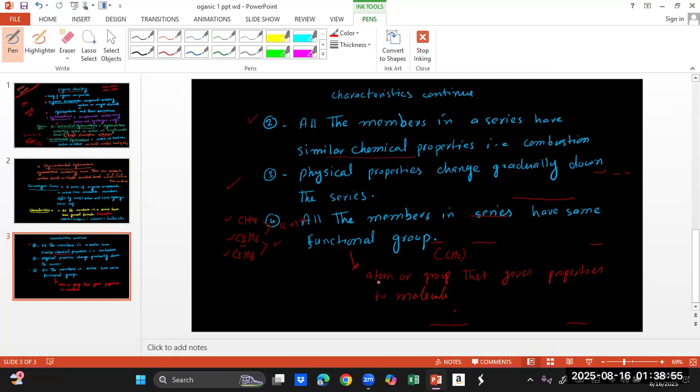For example, if there is a double bond, the reaction will be different. If there are all single bonds, the reaction will be different. If single bond, there will be substitution reactions. If double bond, there will be addition reactions. We will study these reactions in coming lessons. So it can be an atom or group of atoms that changes the properties of a molecule. If there is OH, it will become alcohol. If there is halogen, it will become alkyl halide, but the alkyl halide name will be taken in A levels.